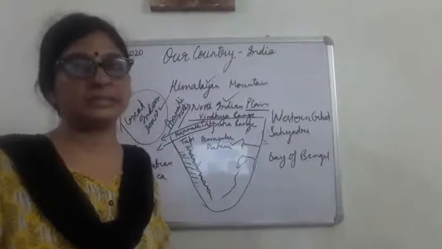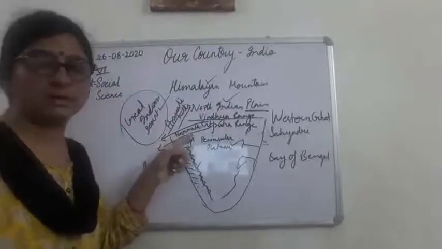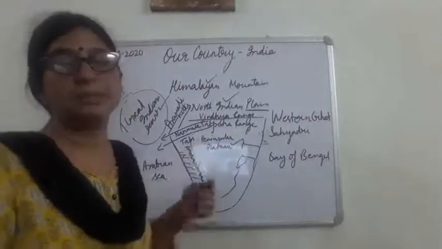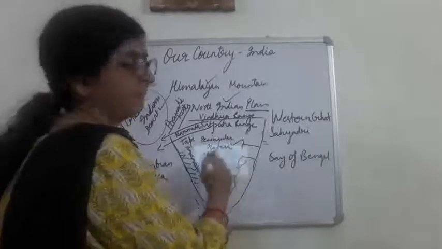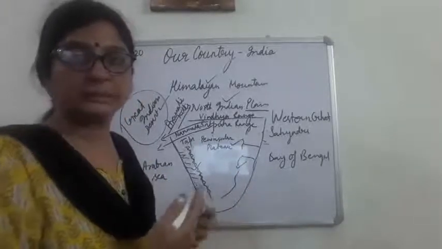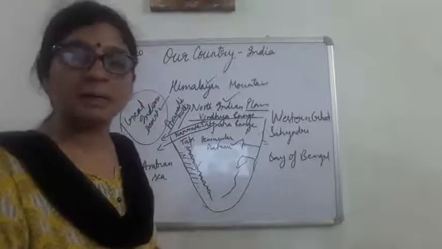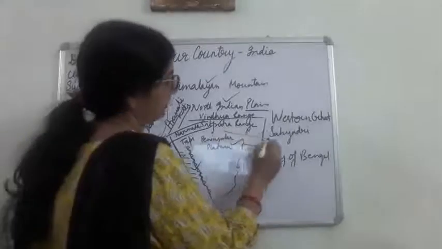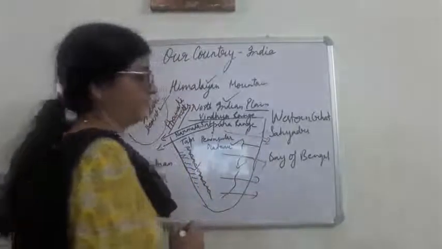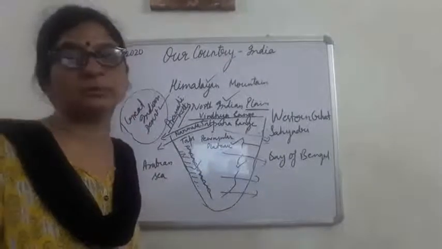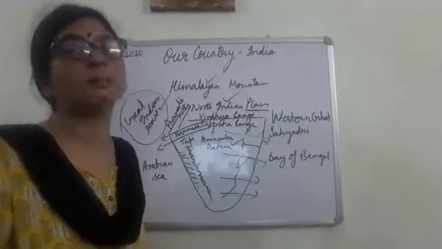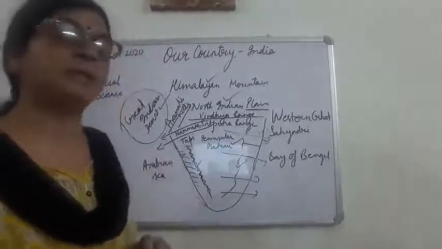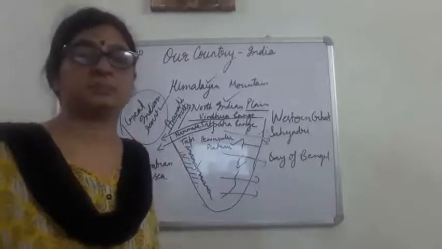And other than this, we have discussed two west flowing rivers, है ना. तो mostly जो rivers हमारे डेक्कन प्लेटू में हैं, they are east flowing, वो सब east की तरफ बहती हैं, okay. So the important east flowing rivers are Mahanadi, Godavari, Krishna and Kaveri. ये सभी east में flow होकर कहाँ गिरती हैं, Bay of Bengal में. So you have to remember the names of the rivers: Mahanadi, Godavari, Krishna and Kaveri. These are the east flowing rivers, and Narmada and Tapi, these are the west flowing rivers, okay.